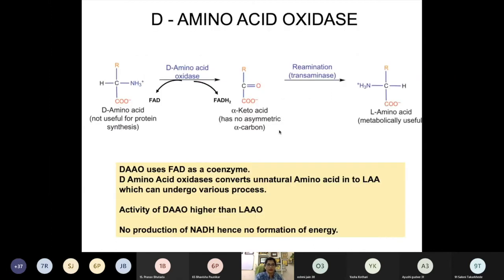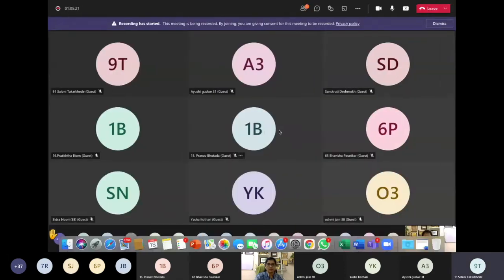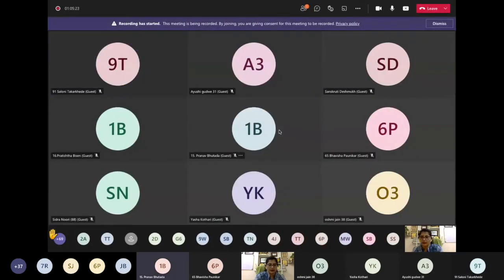Which were the two, enumerate two enzymes which take part in the oxidative deamination? Glutamate dehydrogenase. Yes, glutamate dehydrogenase and amino acid oxidase. Which two are there in that? L and D. Yes, L and D.